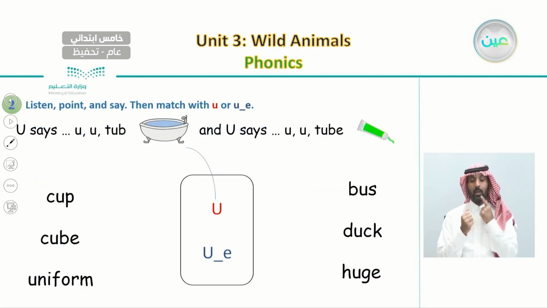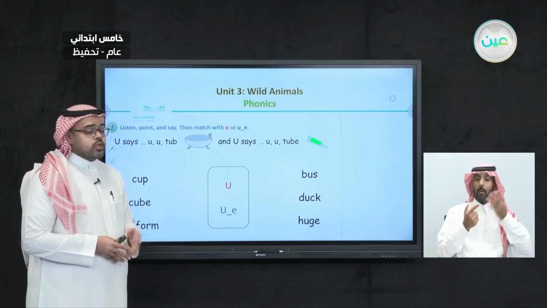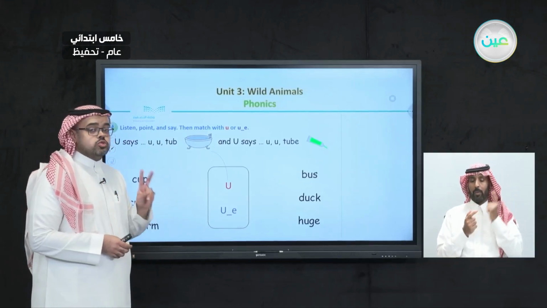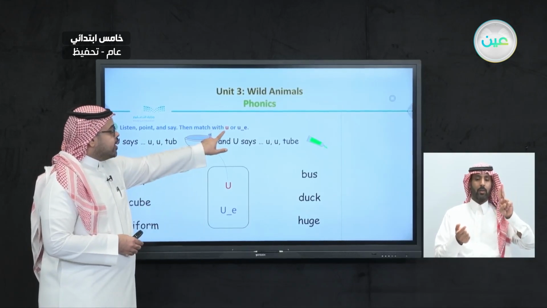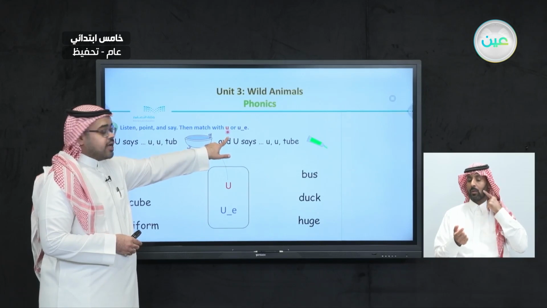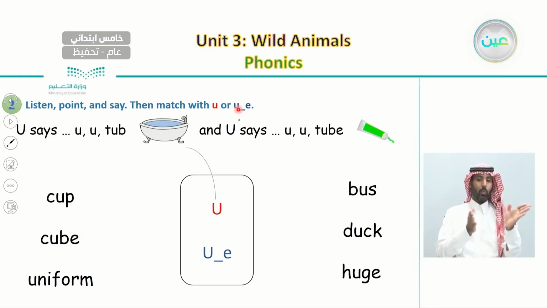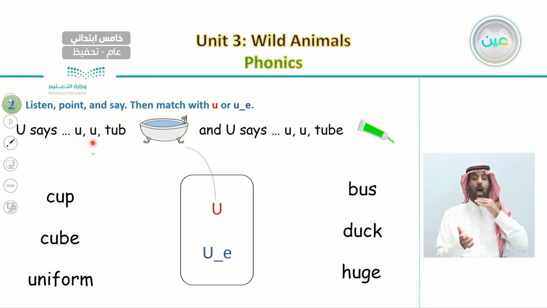We're going to do a similar exercise to the previous one. Here we're going to listen to 2 different sounds of the letter U. We're going to listen to words that have only one U, and also words that have U and E at the end. Now I'm going to read it, and I would like you to say it with me and repeat after me. U says top. Repeat after me. U says top.